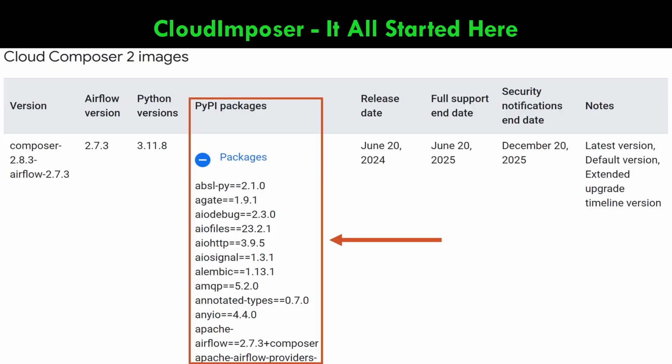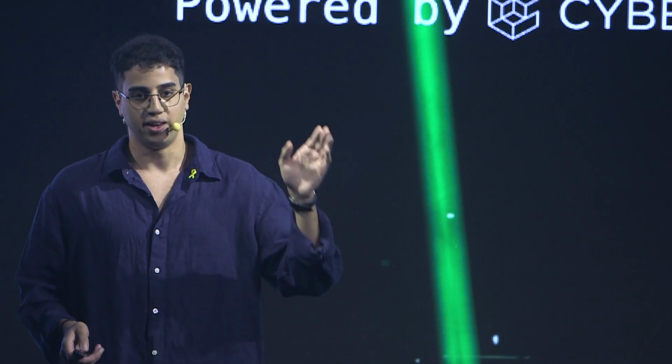But they also bundle it with, guess what? PyPI packages. And we now know how package installation can be very risky because I just showed you the risk pattern. So in that specific case, you can see in the documentation the PyPI packages, and I will tell you that some of these PyPI packages are internal and private.